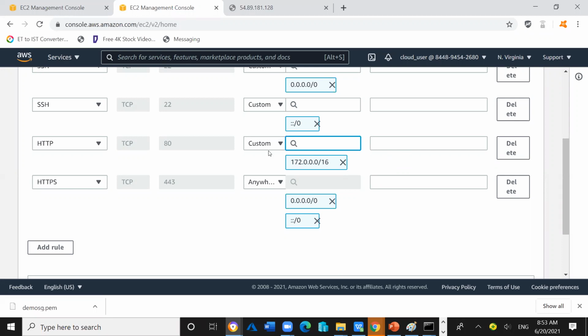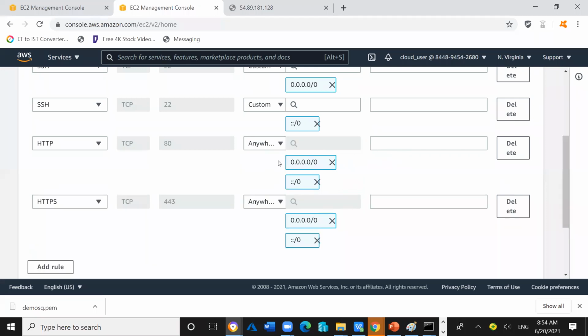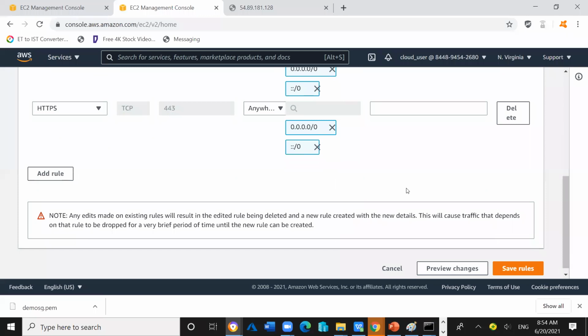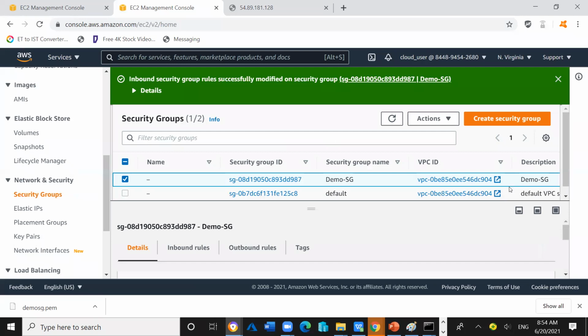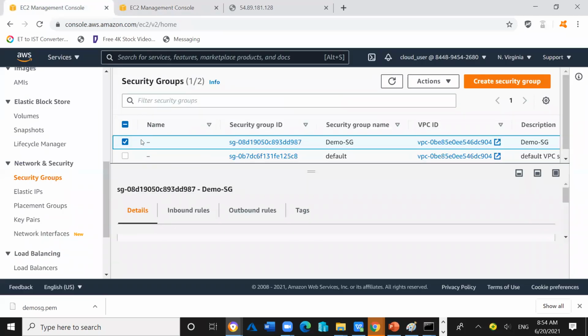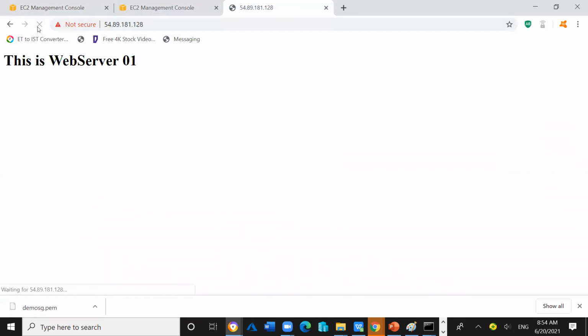So for the time being, I am using anywhere here. So HTTP is allowed and HTTPS is also allowed. Now I will go down and click on save rules. Before that, I was not allowed to access the website. So this time I will try to access the website, and the website is running inside demo server 2. Now I will refresh it. You can see I got access to the website because in the security group rule, I added the allow entry for HTTP. That's why I got the connection now.